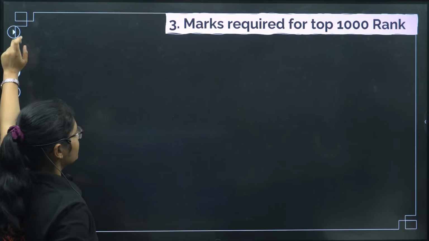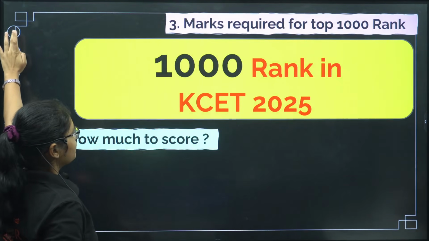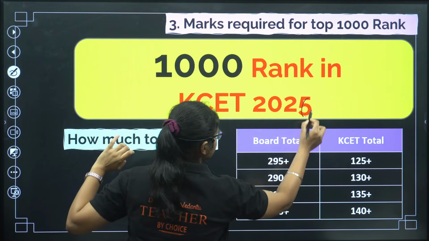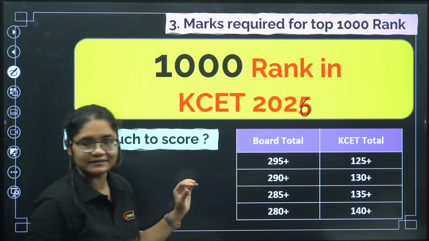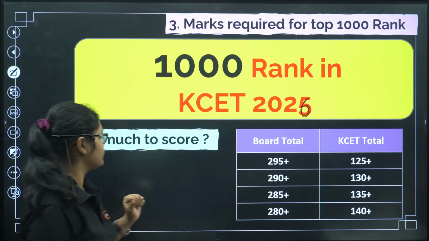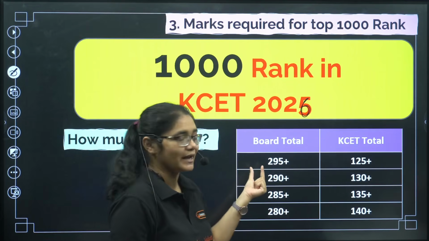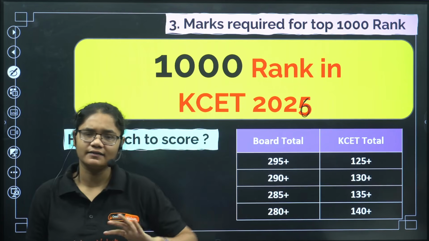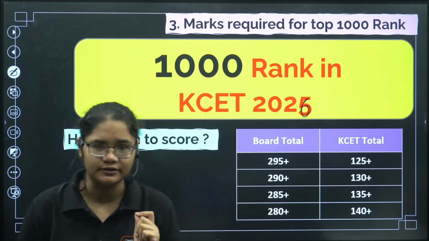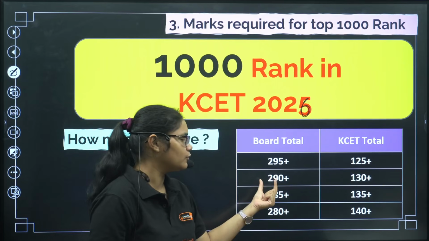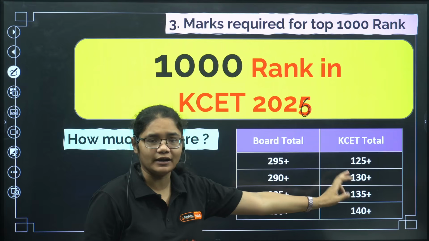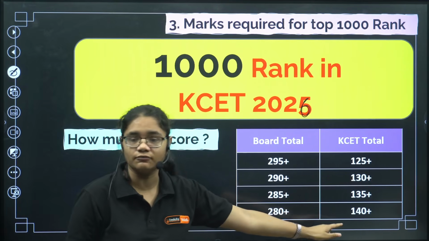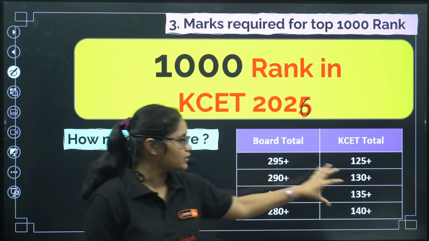Now, the marks required for the top 1000 rank. If you want to get a top 1000 rank in KSET 2026, then what do you need to target? If you get at least 295 plus in your board and 125 plus in KSET, you will definitely get a top 1000 rank. If you get a little less in board, 290 plus, you can target 130 plus; 285 plus, 135 plus; 280 plus, 140 plus. This is what you should know.